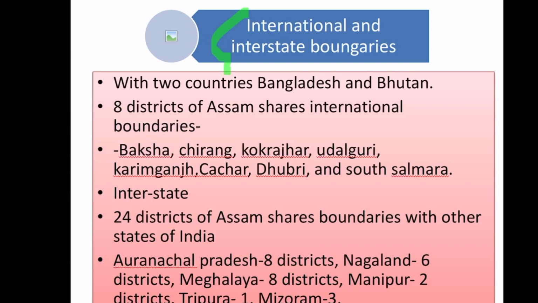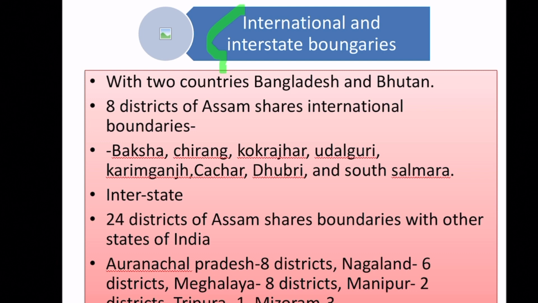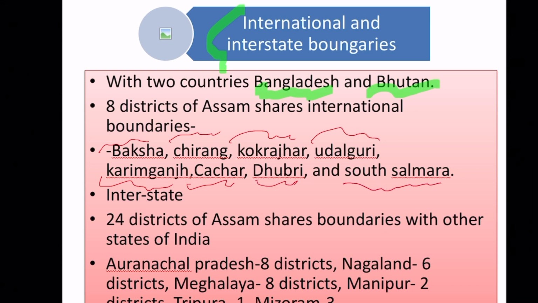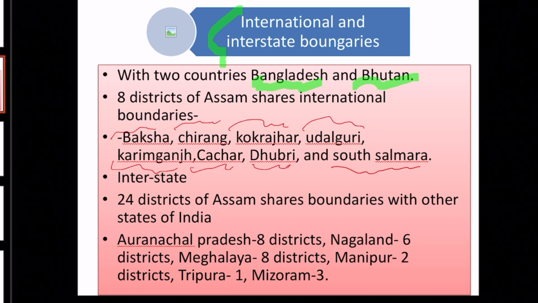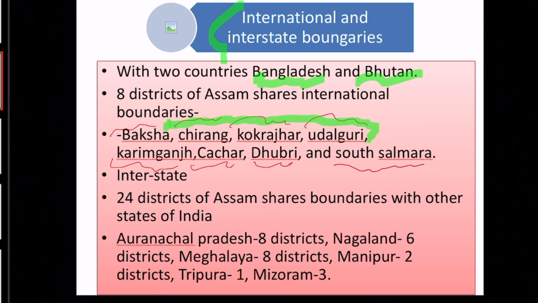Let's look into the international and interstate boundaries of Assam. Assam shares its boundaries with two countries, that is Bangladesh and Bhutan. And 8 districts of Assam share international boundaries. Let's look into the districts. Firstly, it is Baksa, Chirang, Kokrajhar, Udalguri, Karimganj, Kachar, Dhubri, and South Salmara. The 4 districts of Bodoland and Karimganj, Kachar, Dhubri, and South Salmara.